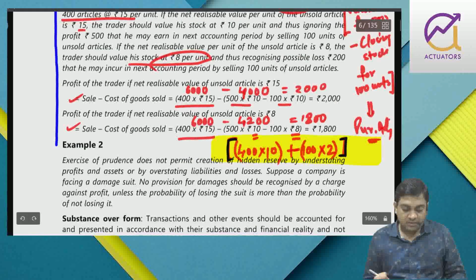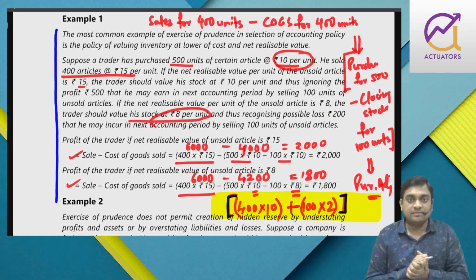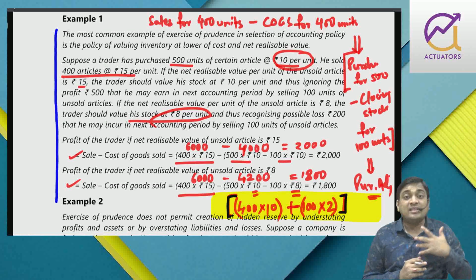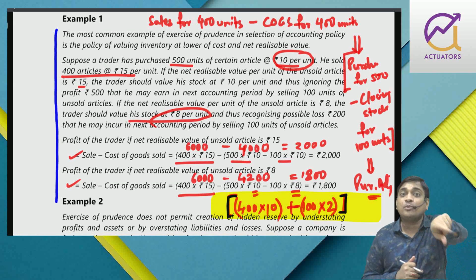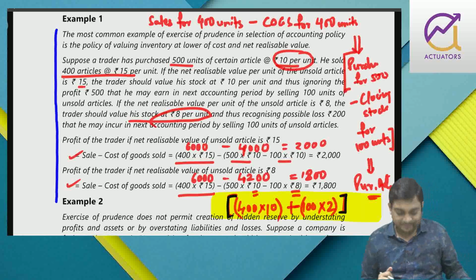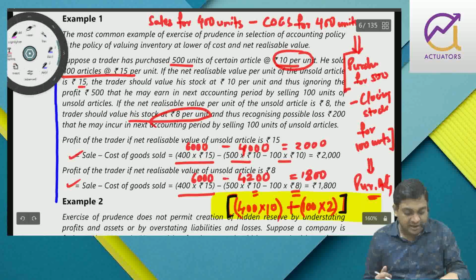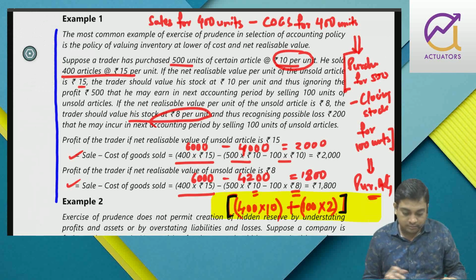Right? Suppose I'm creating a provision for my damages. Now, a provision for damage I can only create when the probability of losing is more than the probability of not losing it. Right? That is what example 2 is all about.